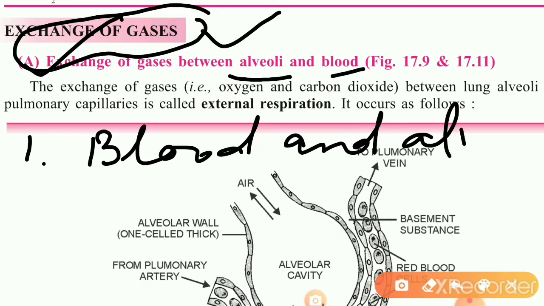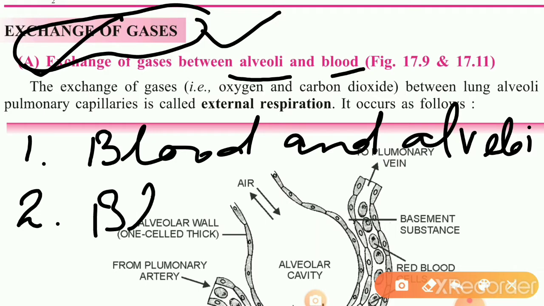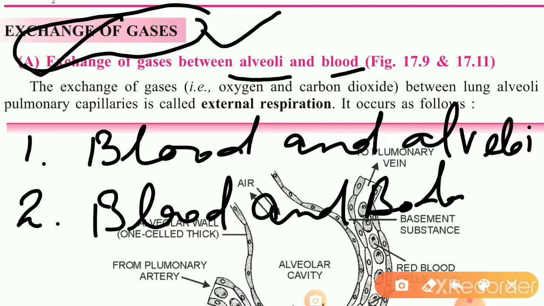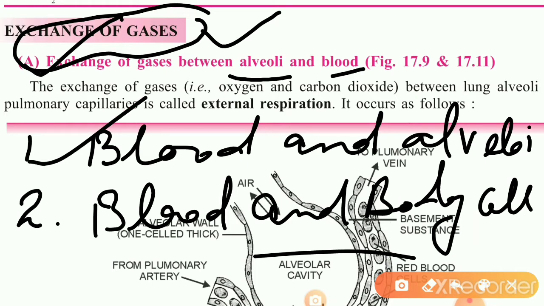And the second exchange takes place between blood and body cell. So here in this video we will discuss in detail both types of exchange of gases. First of all we will discuss the first one, that is exchange of gases between blood and alveoli.